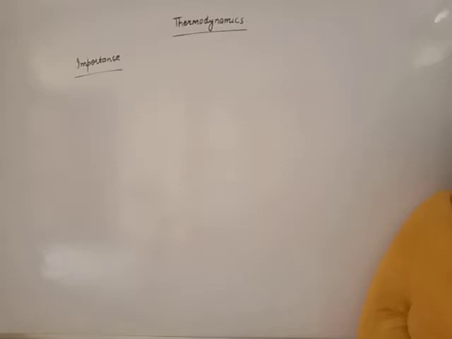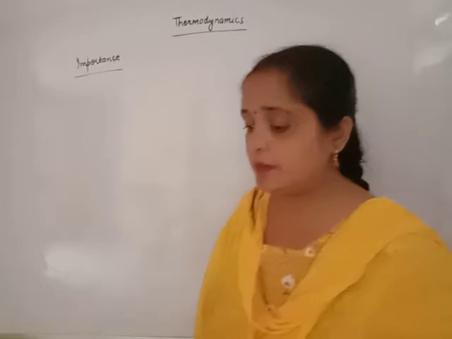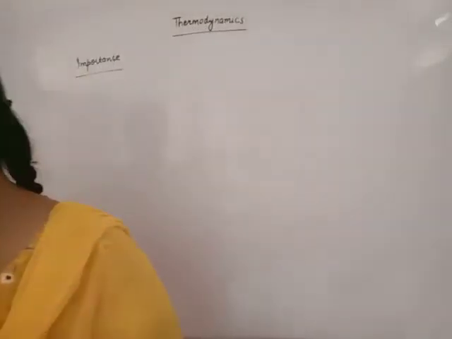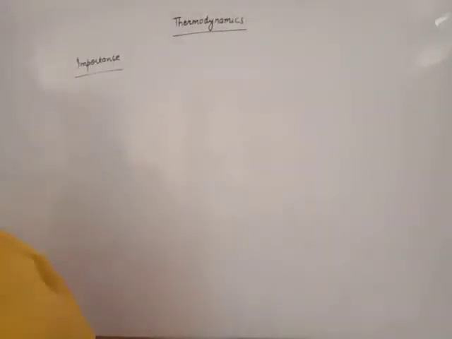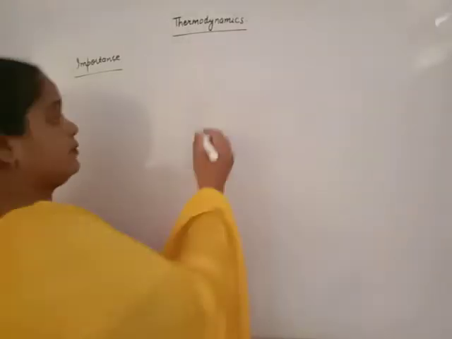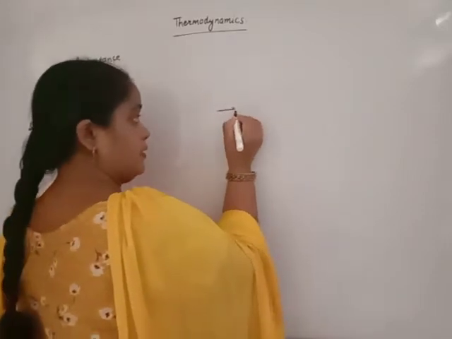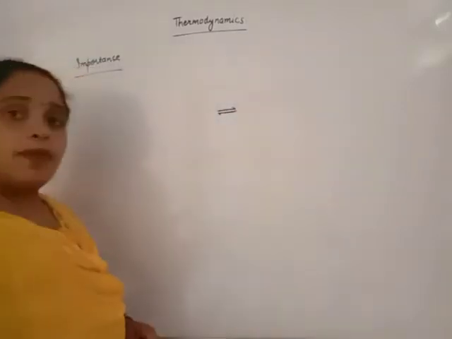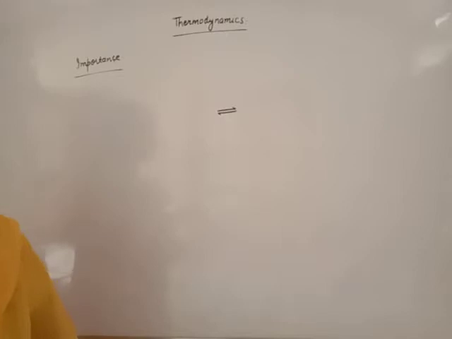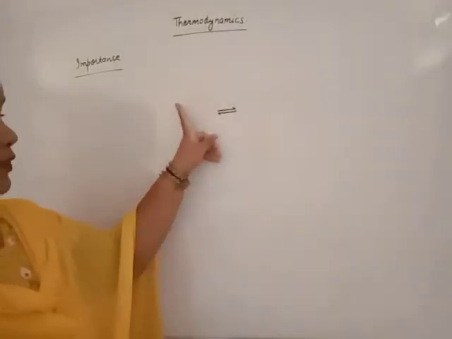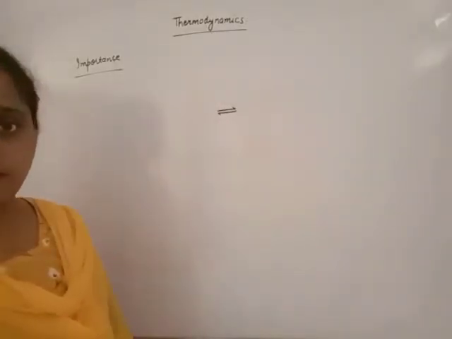Next, why do we study thermodynamics? Another aspect, beta, it will give us information about the extent of reaction that takes place before equilibrium. When we do some reversible reaction, a time comes where equilibrium between reactant and product is maintained.